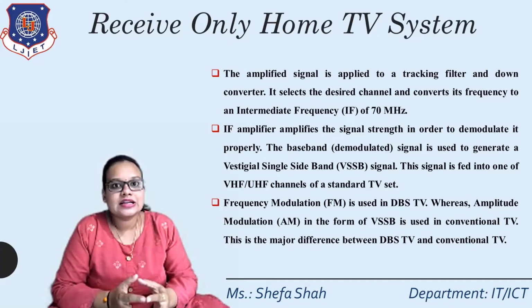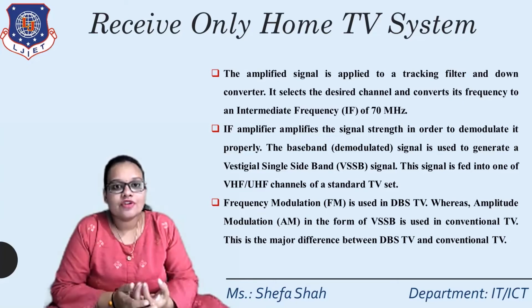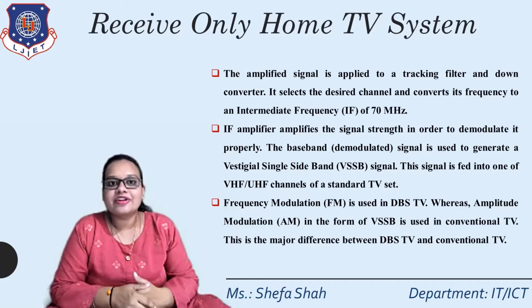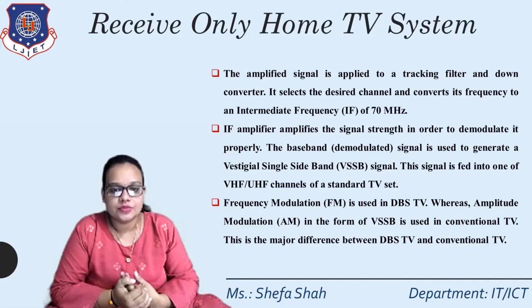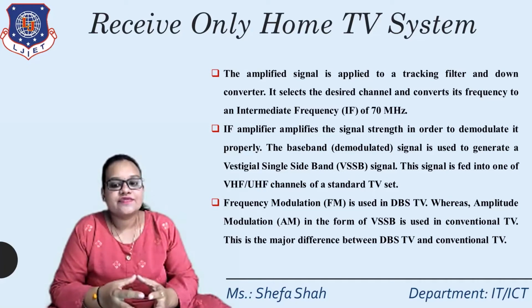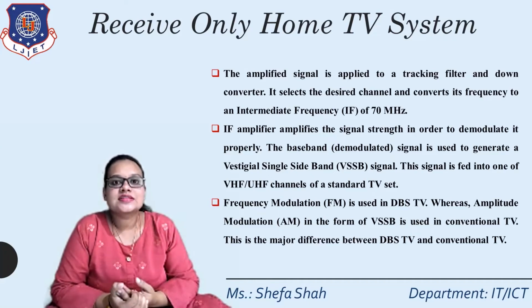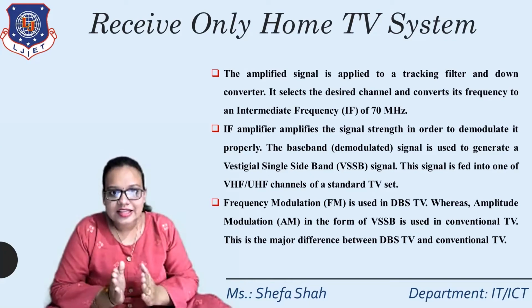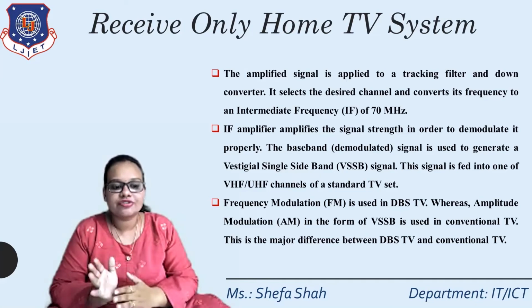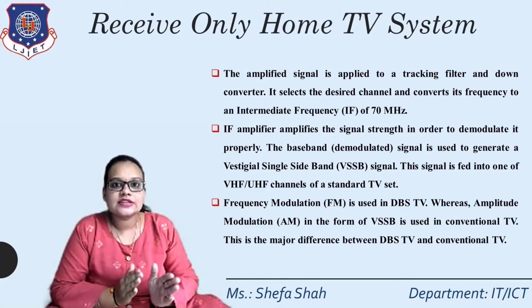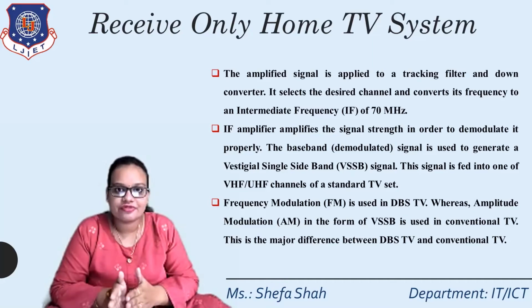The baseband signal is used to generate a vestigial sideband signal, that is the VSB signal, which is a type of amplitude modulation which we have seen in the previous course, analog and digital communication. This signal is fed into the VHF and UHF band of a standard TV set. So these signal frequencies will be converted into different frequency channels which lie in the VHF, that is the very high frequency band, and the UHF, that is the ultra high frequency band.